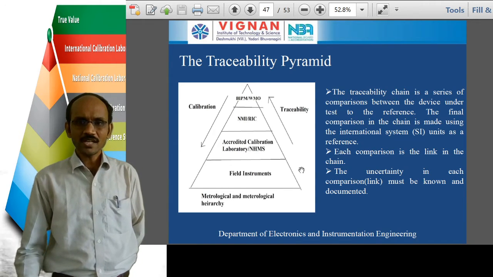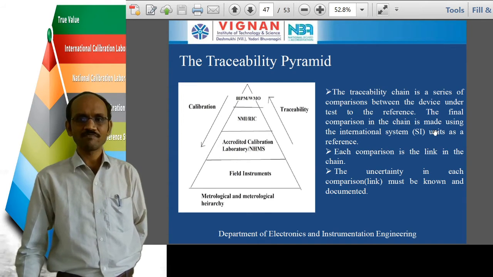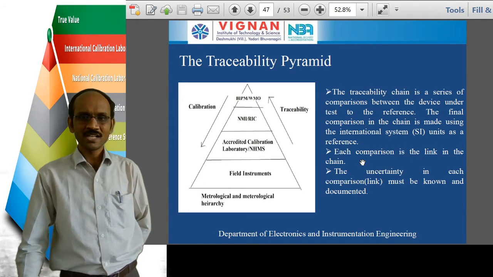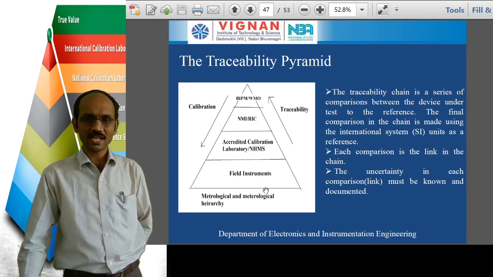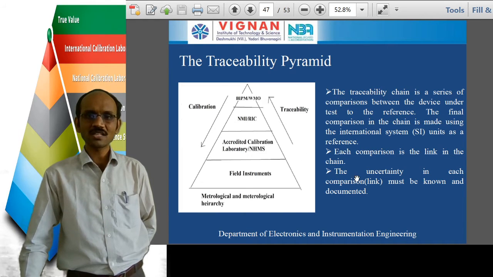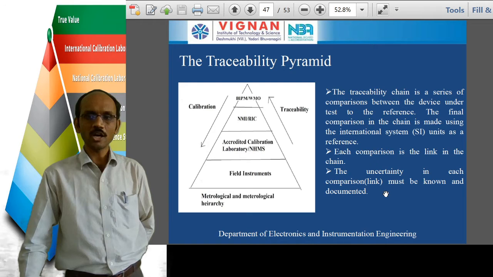Okay. So here the traceability chain is a series of comparisons between the device under test and the reference. The final comparison in the chain is made using the International System of Units as the reference here. Each comparison is a link in the chain. We are comparing the field instrument outputs with the calibration laboratory instrument outputs, and again comparing with the regional instrument center outputs. So that is called each comparison being a link in the chain. The uncertainty in each comparison or link must be known and documented.